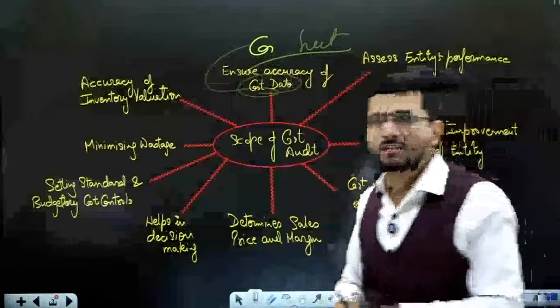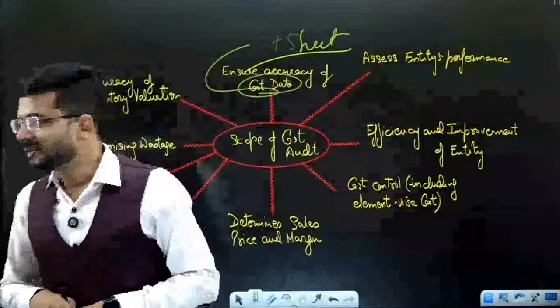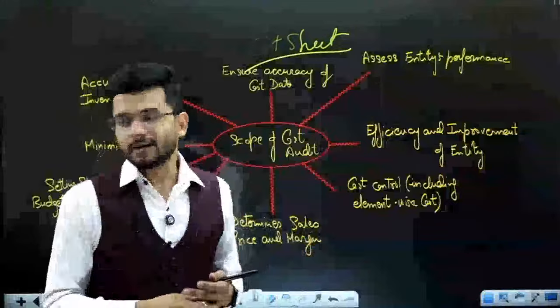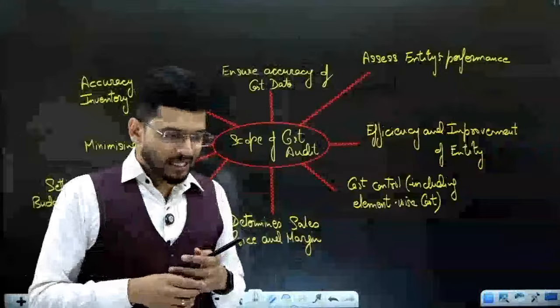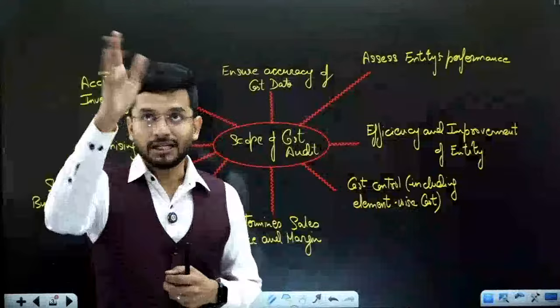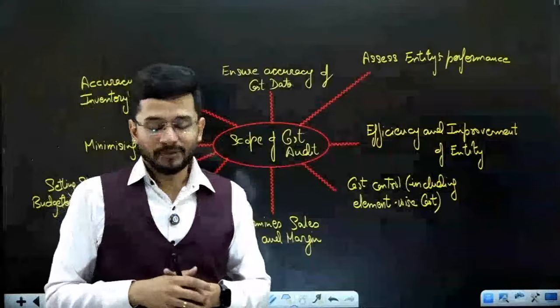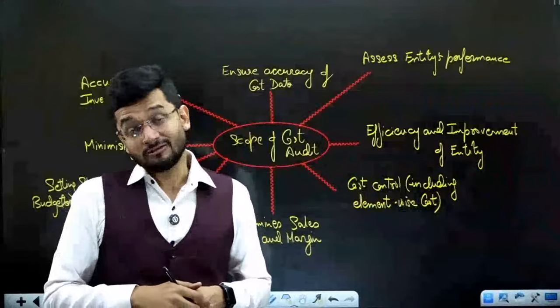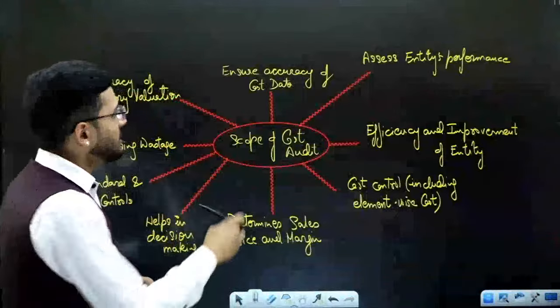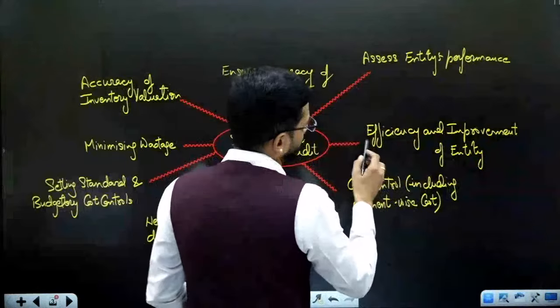I will analyze your cost sheet, whether you have completed the cost sheet in an appropriate manner, whether the cost sheet discloses the relevant costs like material, like labor, like overhead in the respective heads or not, whether there's any error in the classification or not. I will see all of that stuff. So the first and foremost is the cost sheet, definitely.